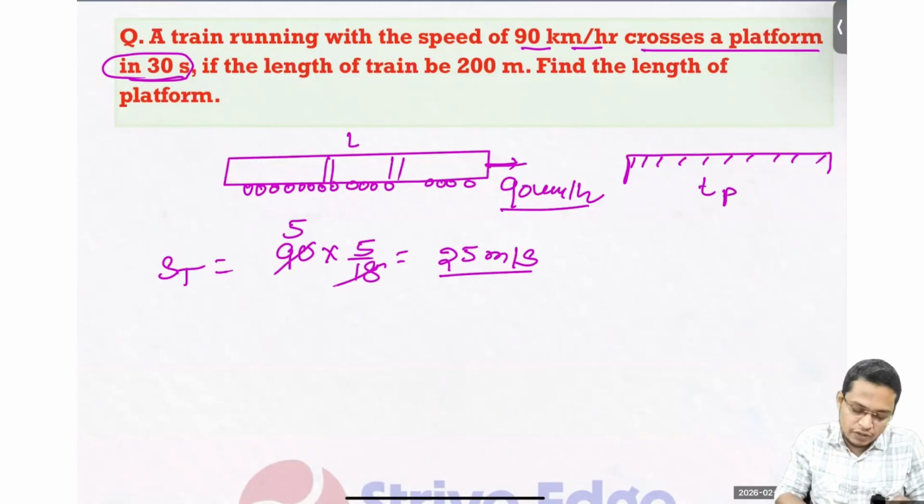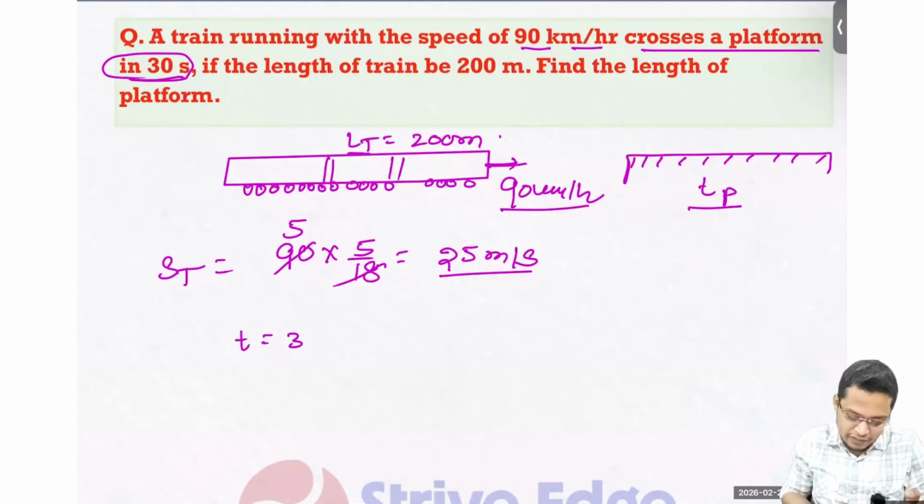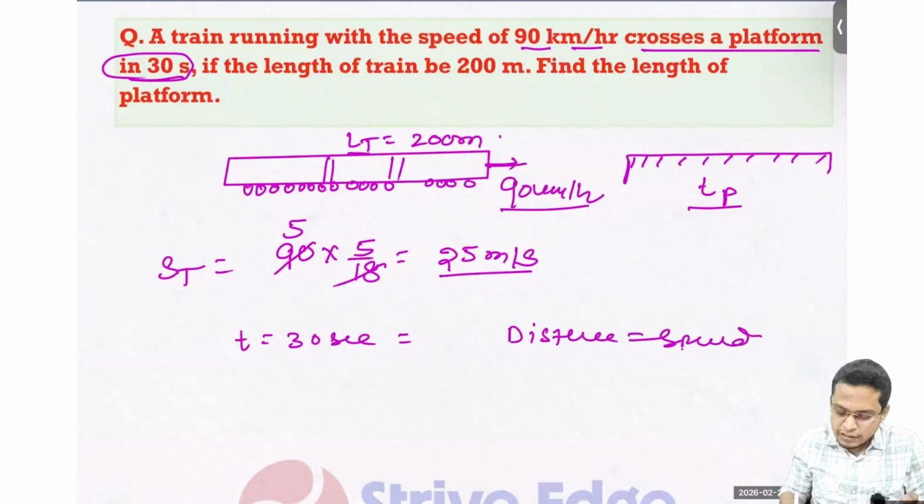So this length of the train is given as 200 meters. So you can see the platform and train. So I can say the total distance travelled in 30 seconds, distance equals speed into time. And this distance is nothing but the sum of the platform and train.